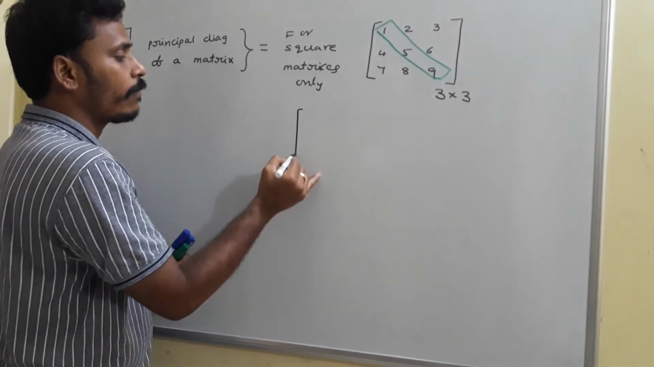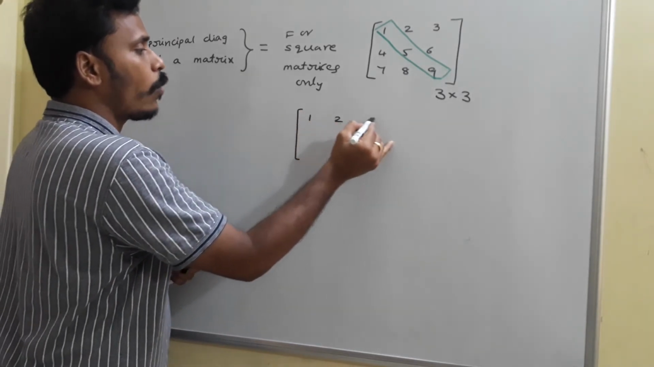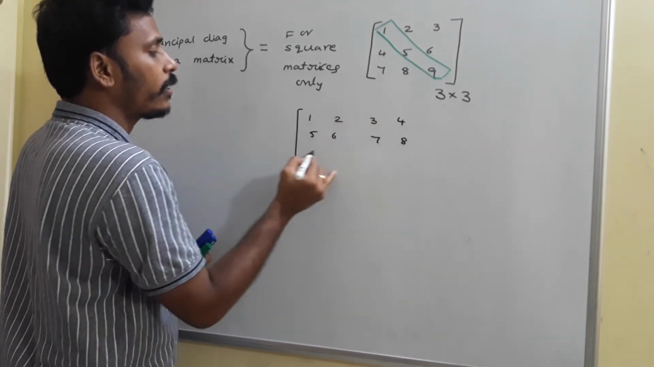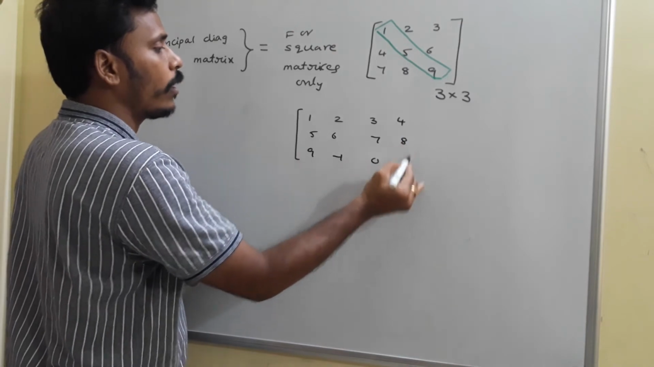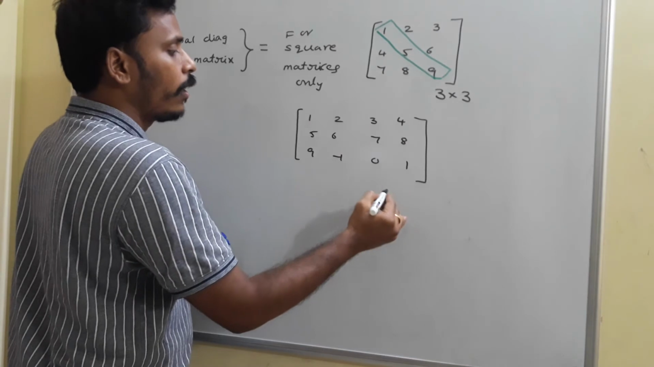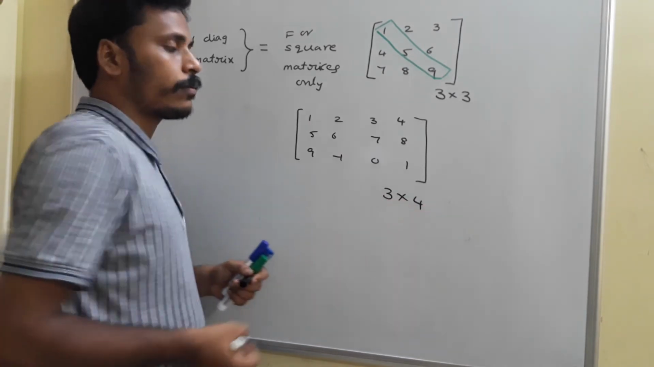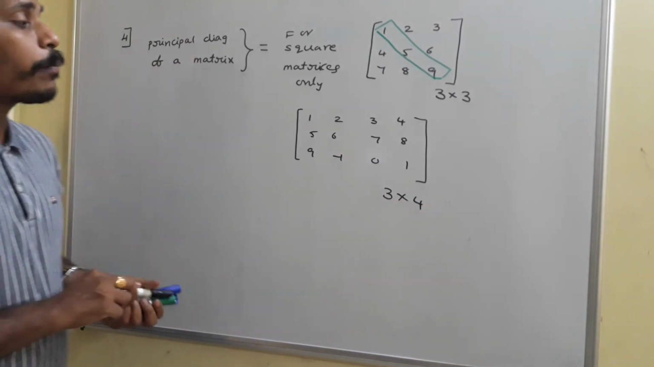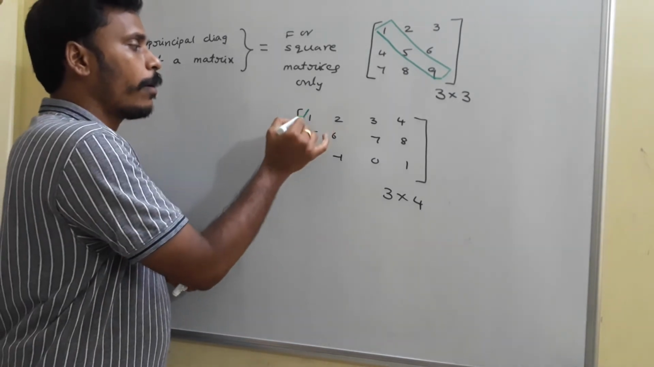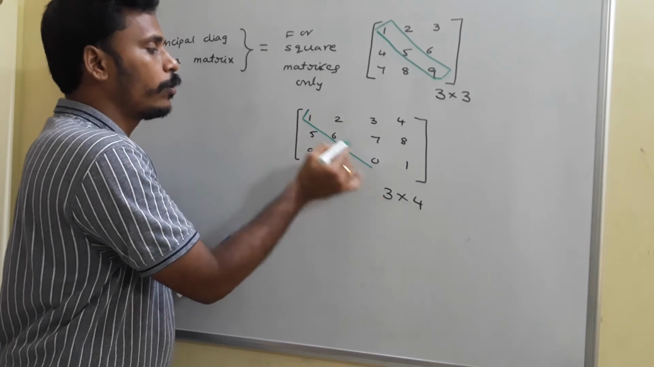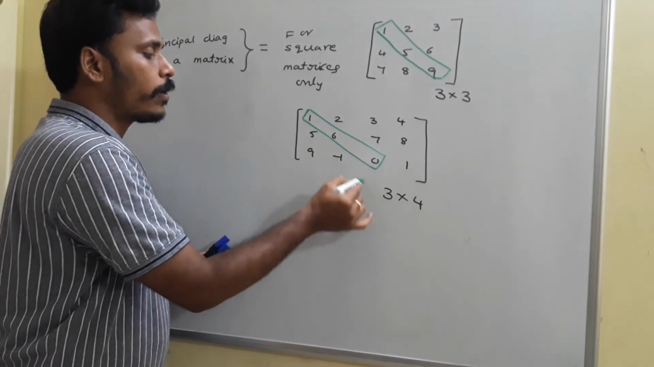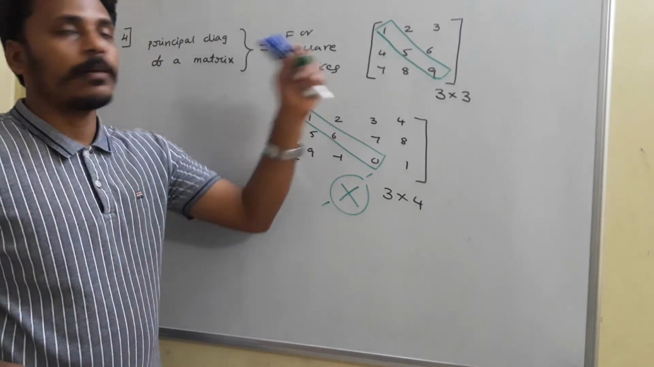It is not possible for rectangular matrices. For example, if you have a rectangular matrix like this, 1, 2, 3, 4, 5, 6, 7, 8, 9, minus 1, 0, 1. If I have a matrix of this format, there are 3 rows and 4 columns. Then this type of diagonal is not possible. You may start at this 1, but there is no possibility to end at the last element of the last row. This is not a principal diagonal. That is the principal diagonal.